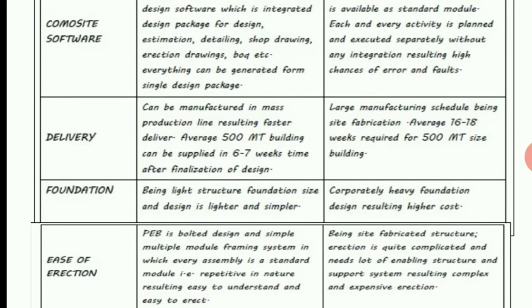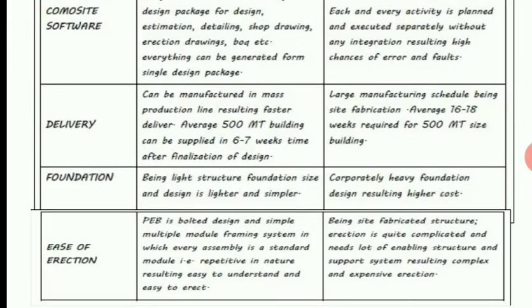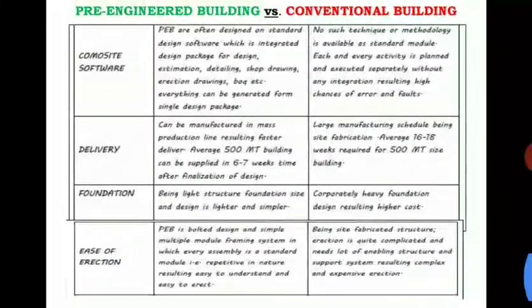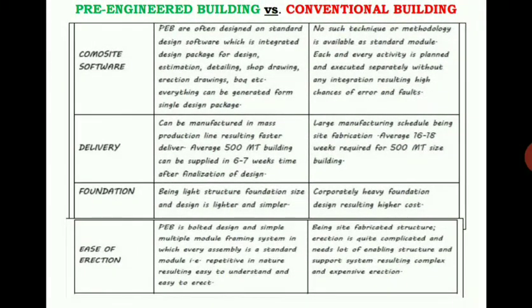But the same material, the same structural elements, if we manufacture them for a conventional building, it is going to take around 16 to 18 weeks. So see the difference here. In the pre-engineered building, it takes 6 to 7 weeks to manufacture this much steel structure. The same steel structure in a conventional building is going to take around 16 to 18 weeks. That is the main difference here.